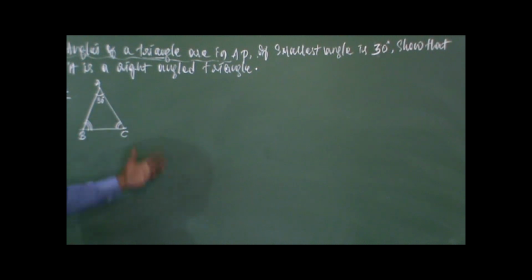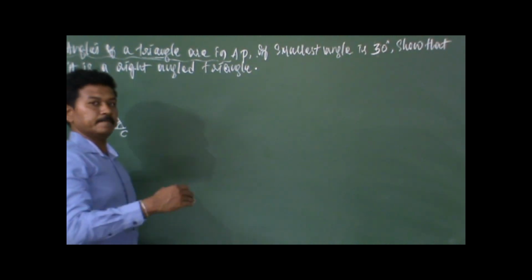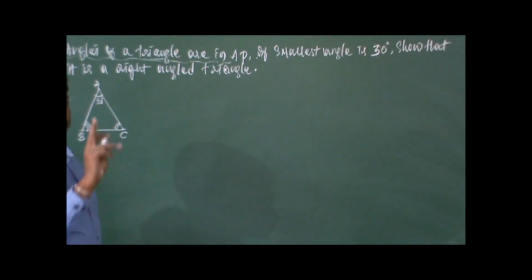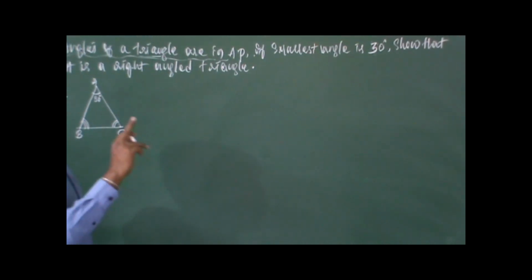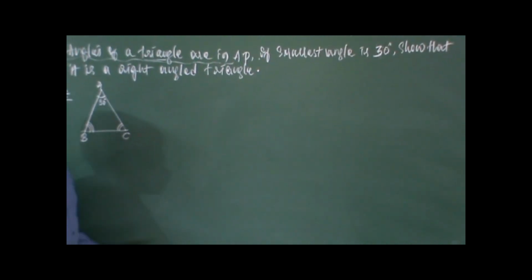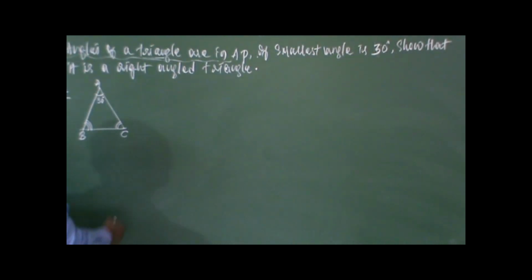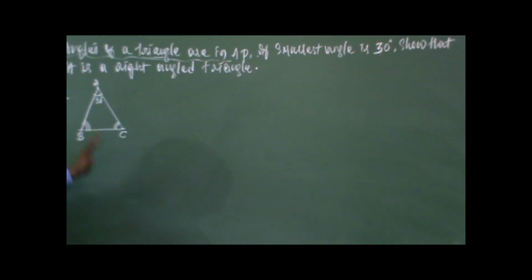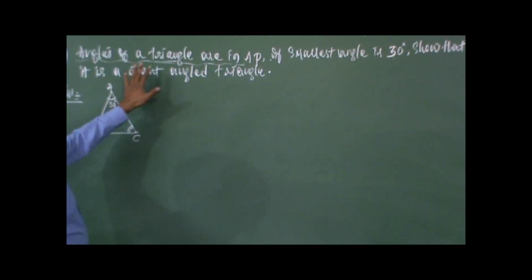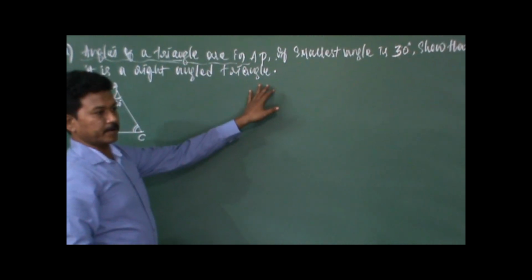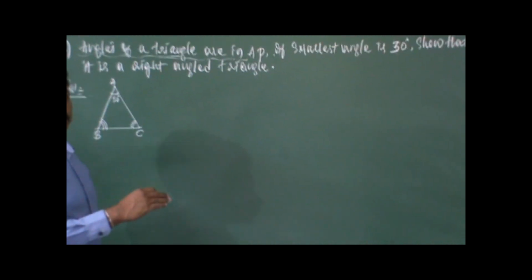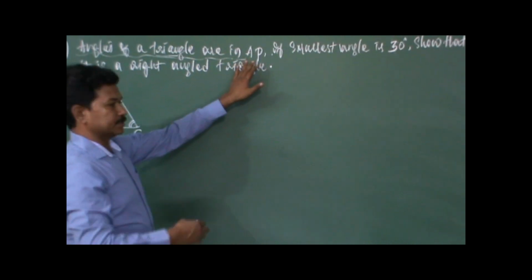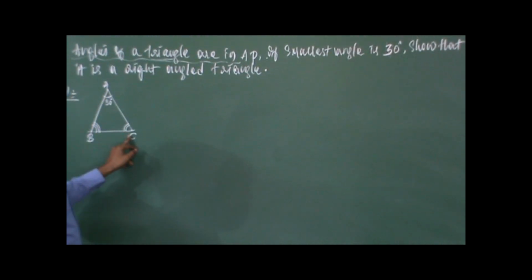So in order to prove that a triangle is a right angle triangle, we have to show that out of the 3 angles, one of the angles is equal to 90 degrees. If one angle of a triangle is 90 degrees, then it is a right angle triangle. Okay. We still have to prove that the triangle is right angled. So the entire language of what is given in the problem has to be converted into arithmetic progression language. So, angles of the triangle are in AP, in the sense, in that AP we have 3 terms.